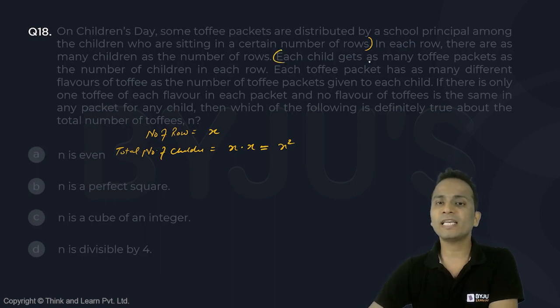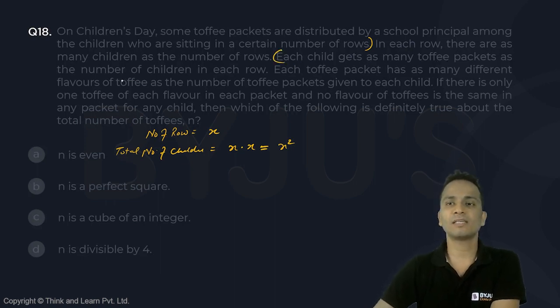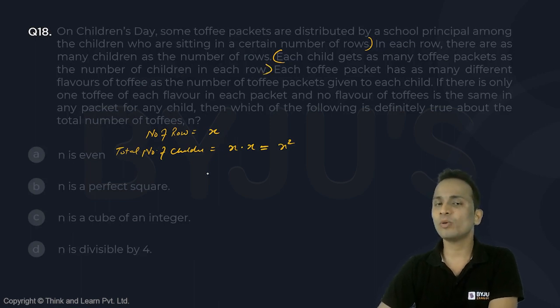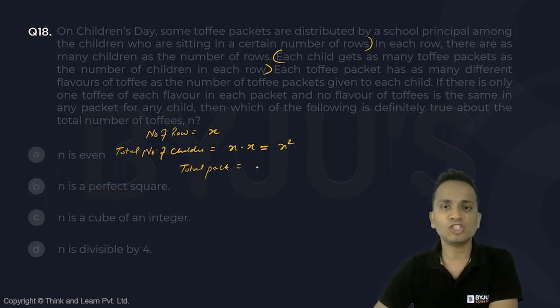Now each child gets as many toffee packets as the number of children in each row. Number of children in each row is x. So total packets will be equal to the number of packets received by every child, which is x, multiplied by the number of children, which is x square. So total number of packets will be x square multiplied by x, that is x cube.